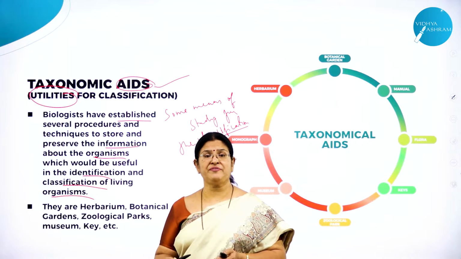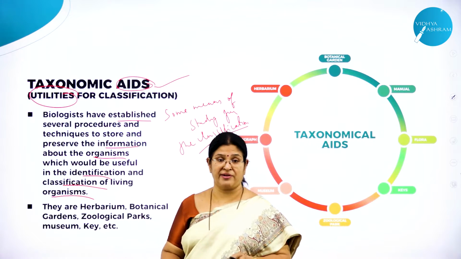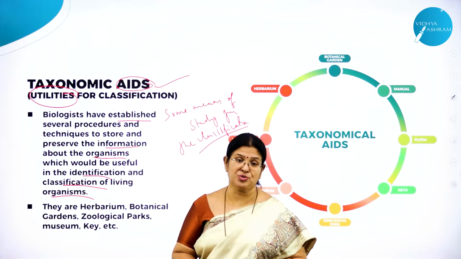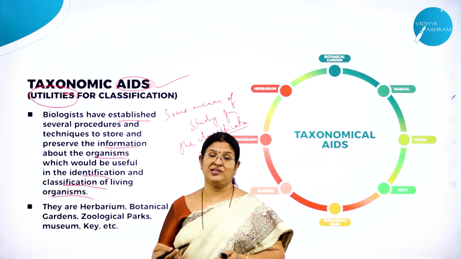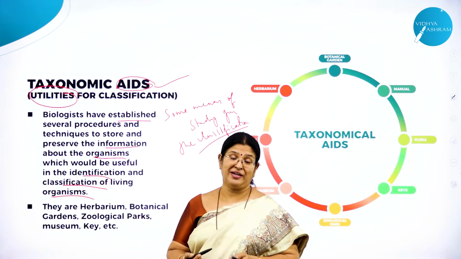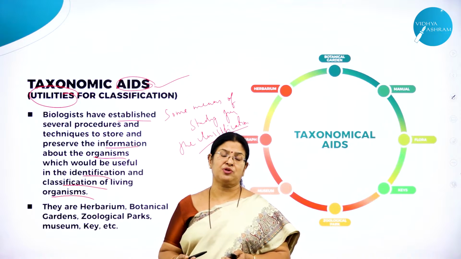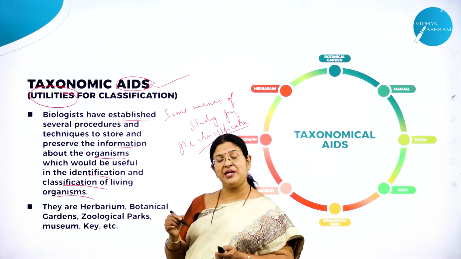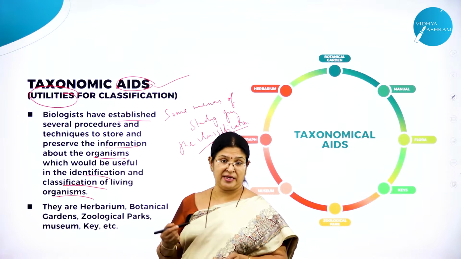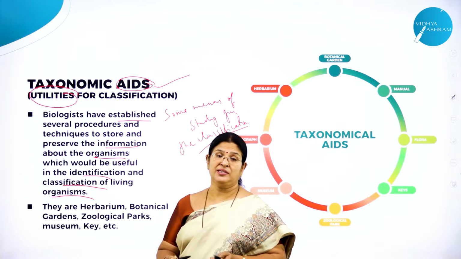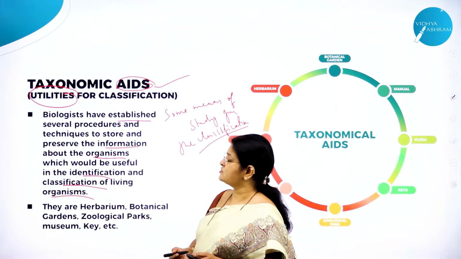And usually when we talk about an elephant, we say it's a very big animal, it has a long trunk, right? But when you take a child to a zoo and show a real elephant, I think the enjoyment a child gets after seeing a live elephant is something different from seeing a picture in a book. So all those, what do you call them? Taxonomical aids. The means which help for the study, which also help us to know about their habits, their food habits, their living conditions, all that first-hand information we get by using these taxonomical aids.